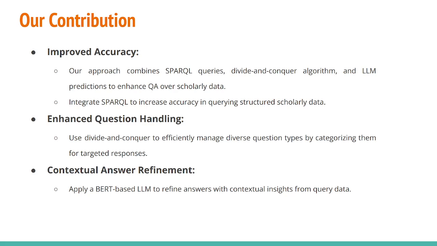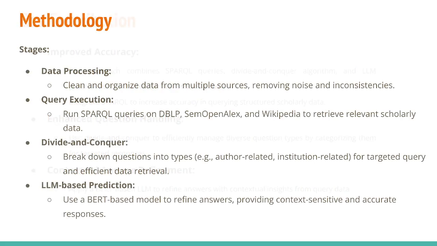For enhanced question answering, we use the divide and conquer strategy because the LLM prediction could not get context for all the questions, and then we created the context using the SPARQL queries for LLM predictions. Now the methodology is divided into 4 stages: we started with the data processing, and then we moved to query execution, then we did the divide and conquer strategy, and then we also did the LLM based prediction. The LLM which we chose here was the BERT-based cased SQuAD 2.